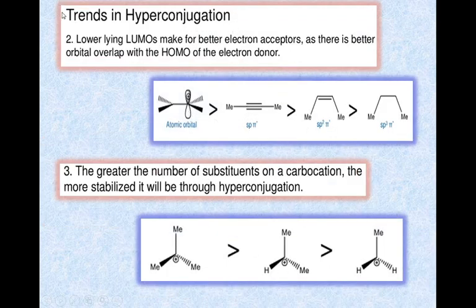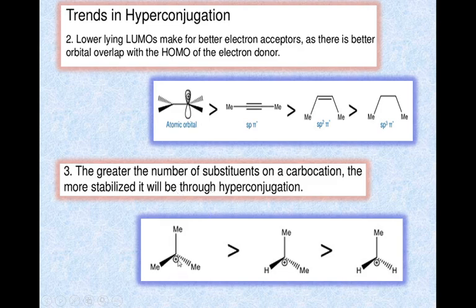Next, the lower lying LUMOs make for better electron acceptors, or there is better orbital overlap with the HOMOs of the electron donor. Here are some examples. This is the better overlap than this one, than this one, than this one. The third one is that the greater the number of substituents on a carbocation, the more stabilized it will be through hyperconjugation.